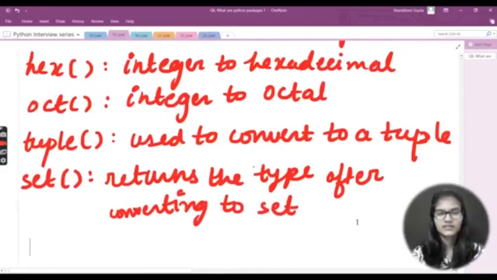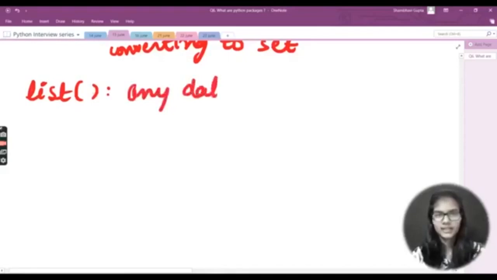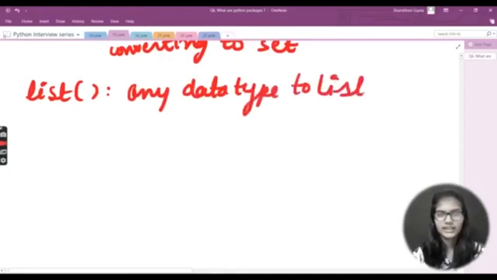Now other than this I have list. List is a function which is used to convert any data type to list.